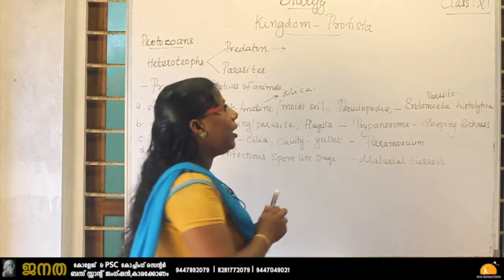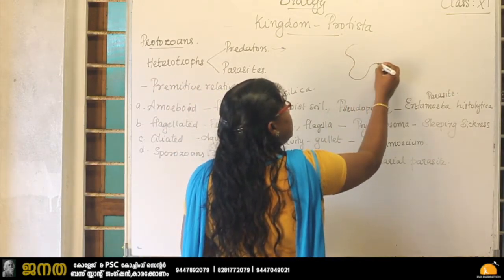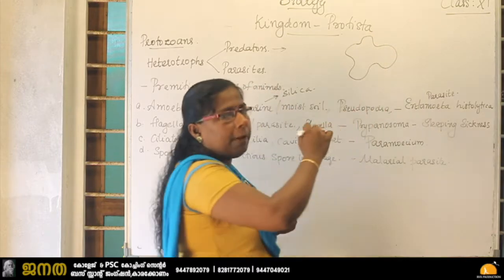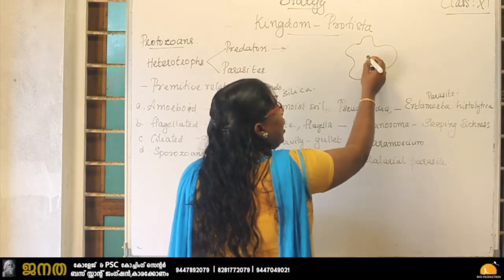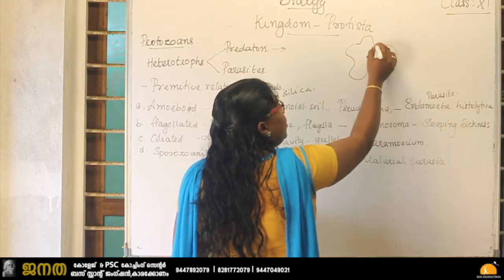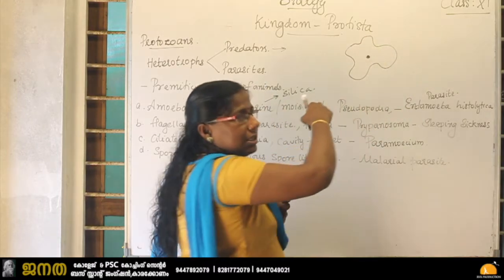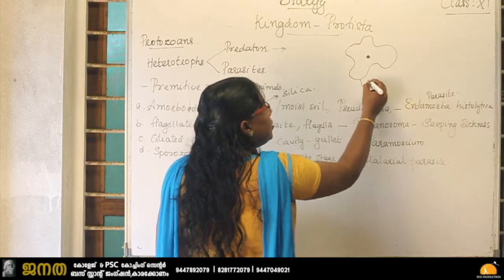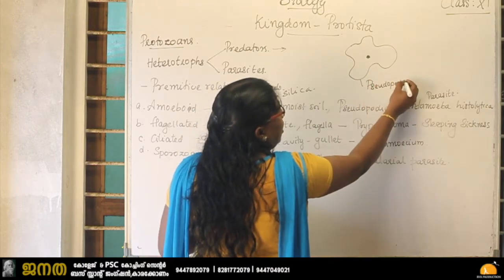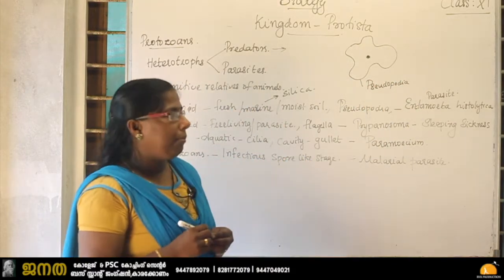In the amoeba we studied in the lower classes, this is the structure of amoeba. It has the nucleus also, and on its body surface we can see projections, and these are called pseudopodia. So this is the locomotory organ in amoeba.